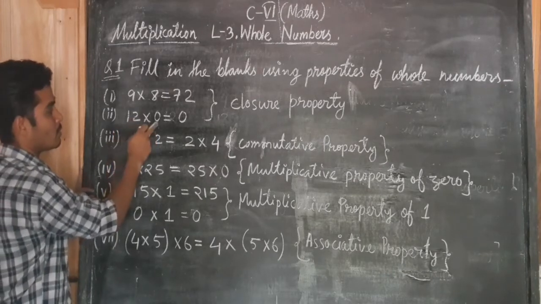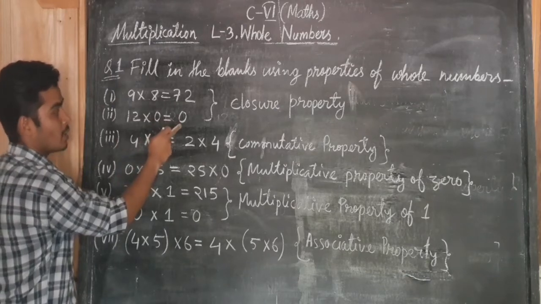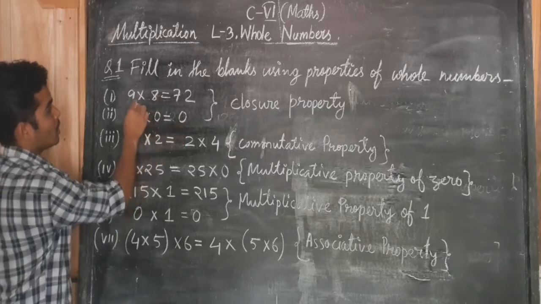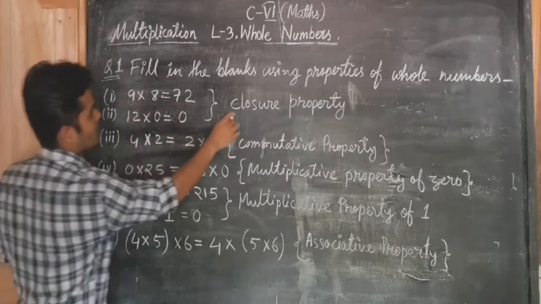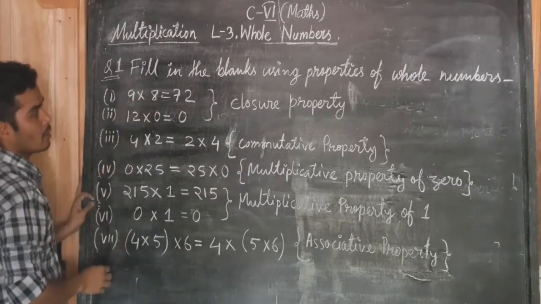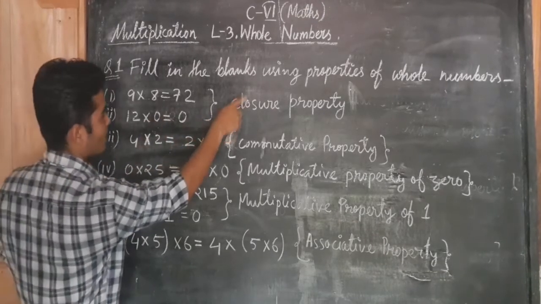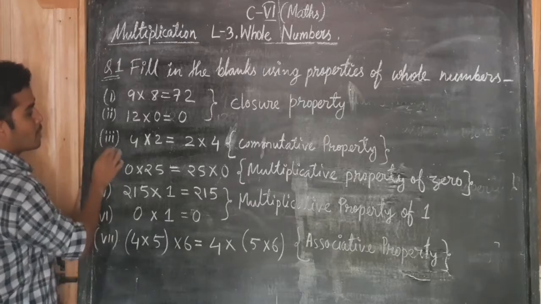If you multiply these two whole numbers together, the result is also a whole number, and 0 is also a whole number. So these two are the same property, closure property. When we multiply any two whole numbers, the result is also a whole number. This property of whole numbers is called closure property. Now move to the next question.